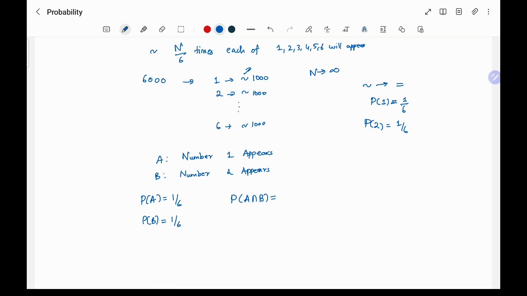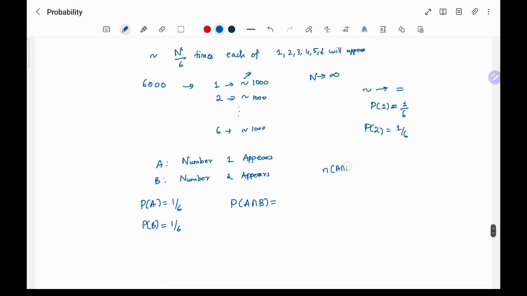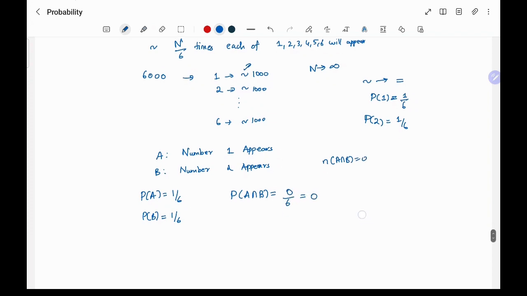So can both number 1 and 2 appear at once? No. So n of A intersection B is 0. So this is 0/6, which is nothing but 0. So this will never happen. That is what it says.